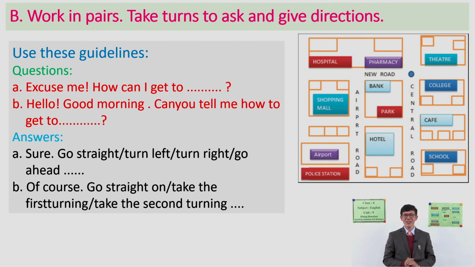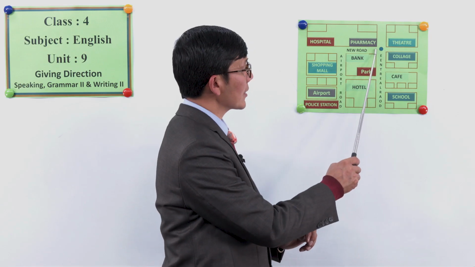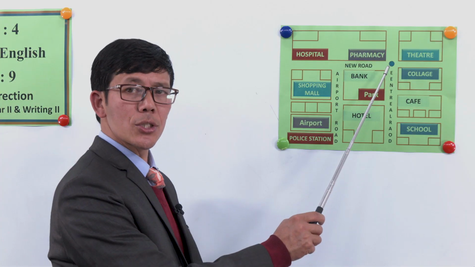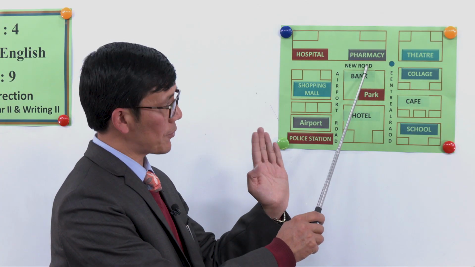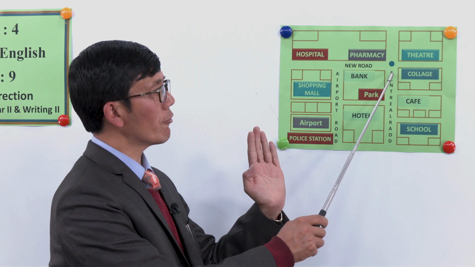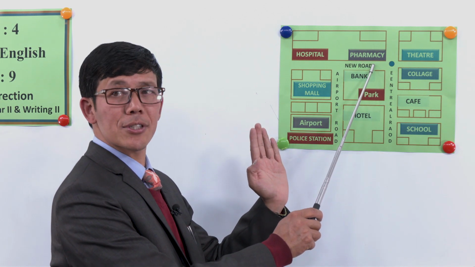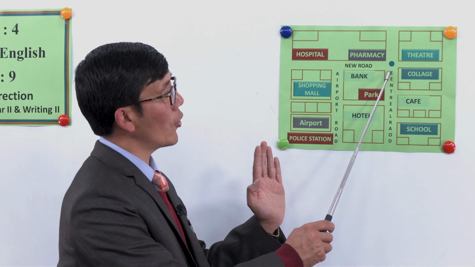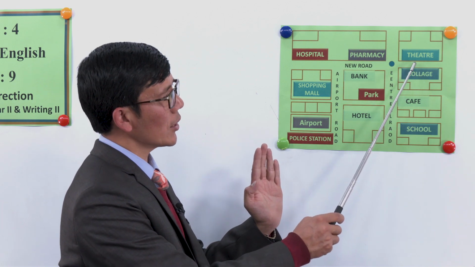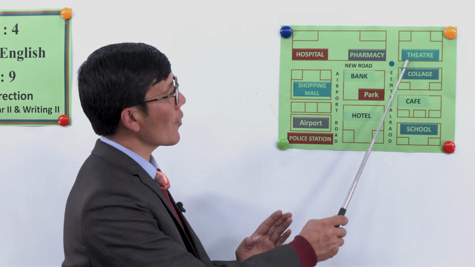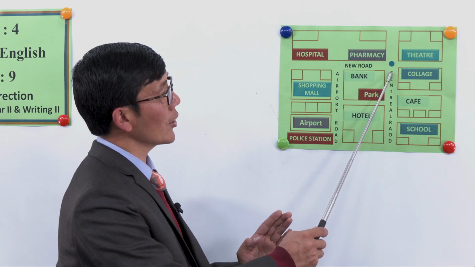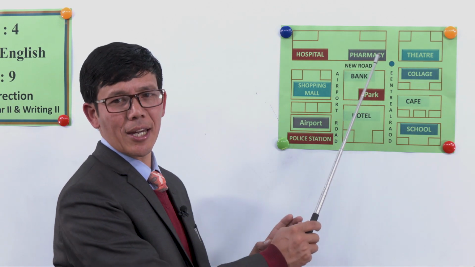Take the first turning, right? Look at here, for example, if somebody is walking from here, let's say this is the roundabout or junction. So he or she may take the first turning on his left. This is left. Or take the first turning on the right, if he or she should go this way. Take the first turning on the right and take the first turning on the left. Look at, okay?